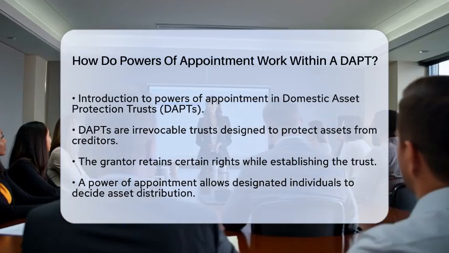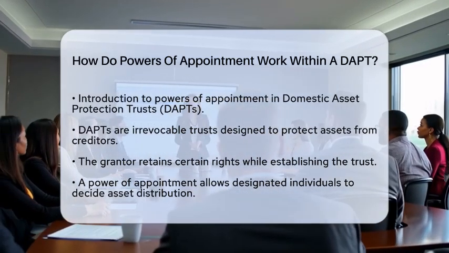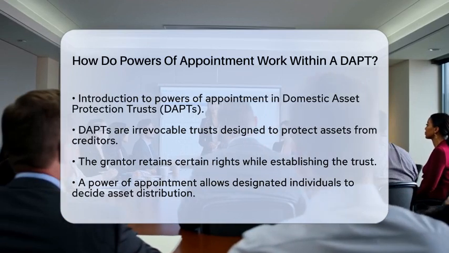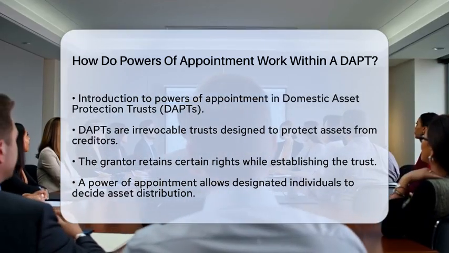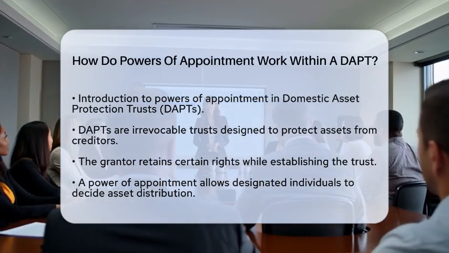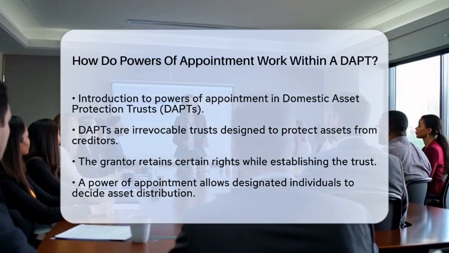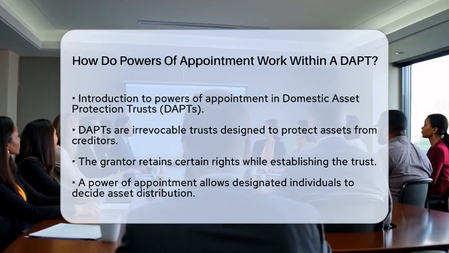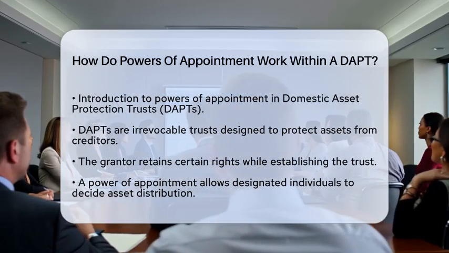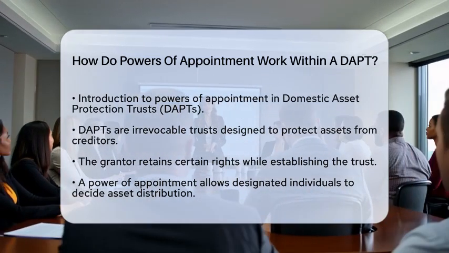A domestic asset protection trust is a unique type of irrevocable trust. It is designed to shield assets from creditors while allowing the person who created the trust, known as the grantor, to retain certain rights. One of the key features of a DAPT is the power of appointment. So, what exactly is a power of appointment?